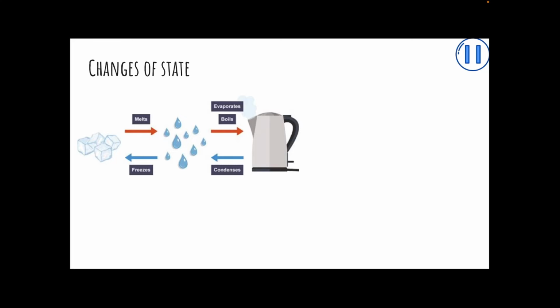Evaporating is when a liquid turns into a gas slowly, at temperatures that are below its boiling point. Puddles dry up because they evaporate, they don't boil. If a gas is cooled, it transfers energy to the surroundings and turns into a liquid. This is called condensing. If a liquid is cooled, it transfers energy to the surroundings and turns into a solid. This is called freezing or solidifying.